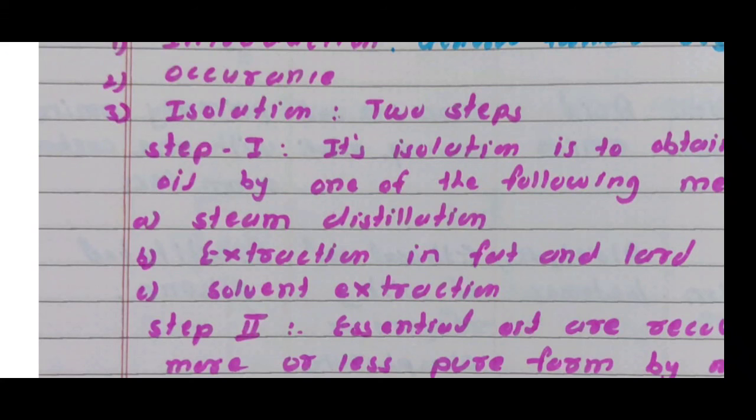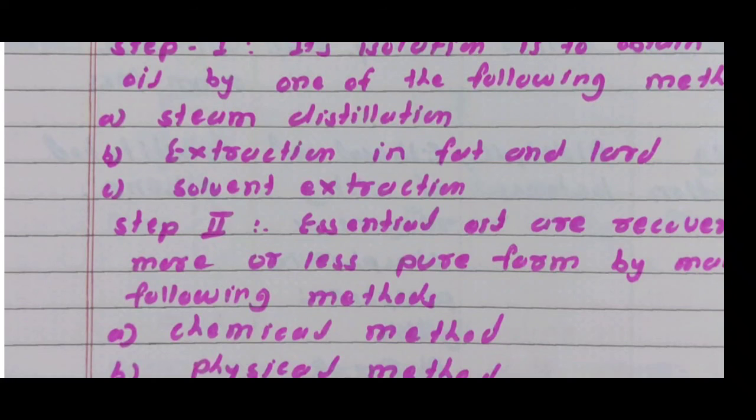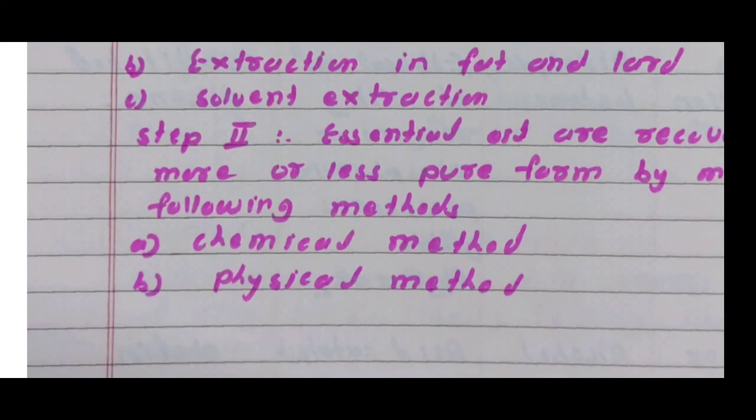Then in step second, the extracted essential oil is purified by using two methods. Here the terpenoids in the essential oil are obtained in more or less pure form by making use of differences in the physical and chemical properties of individual terpenoids. The first method is the chemical method. In the chemical method, essential oil is treated with a reagent that selectively reacts with only specific components. The products formed are easily separated and decomposed separately to regenerate the corresponding terpenoids. This is the chemical method.